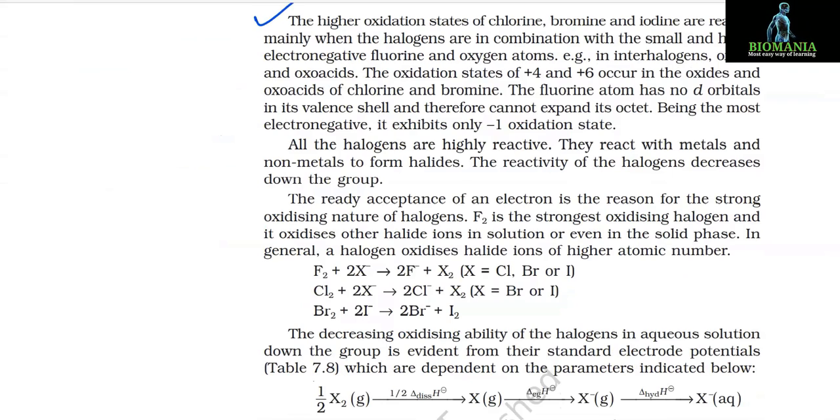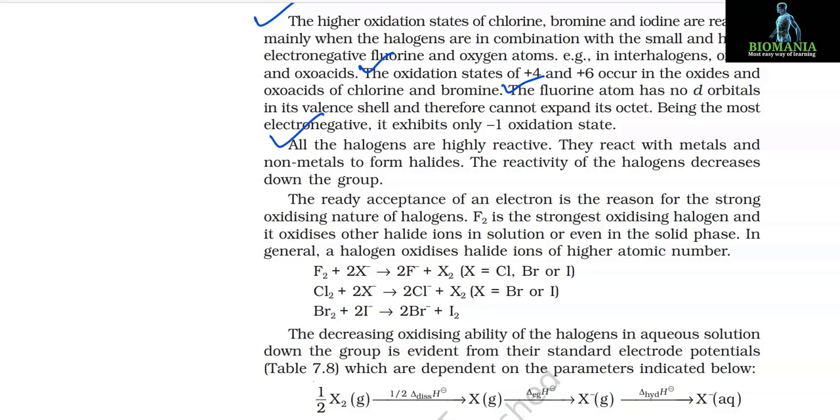The higher oxidation states of chlorine, bromine and iodine are realized mainly when the halogens are in combination with the small and highly electronegative fluorine and oxygen atoms, for example in interhalogens, oxides and oxoacids. The oxidation states of +4 and +6 occur in the oxides and oxoacids of chlorine and bromine. The fluorine atom has no d orbitals in its valence shell and therefore cannot expand its octet. Being the most electronegative, it exhibits only the -1 oxidation state.